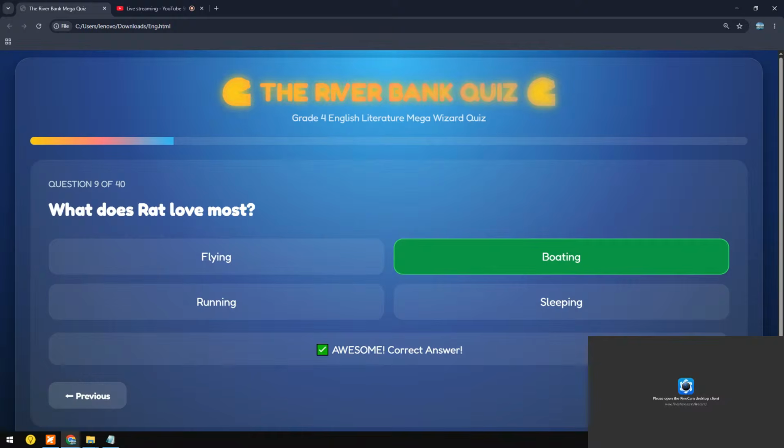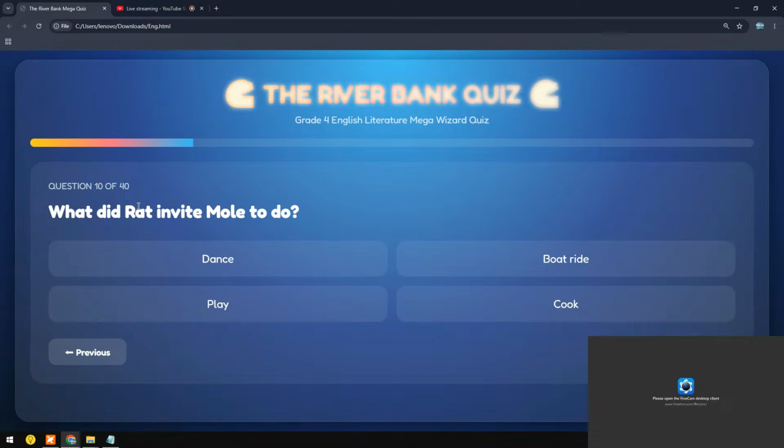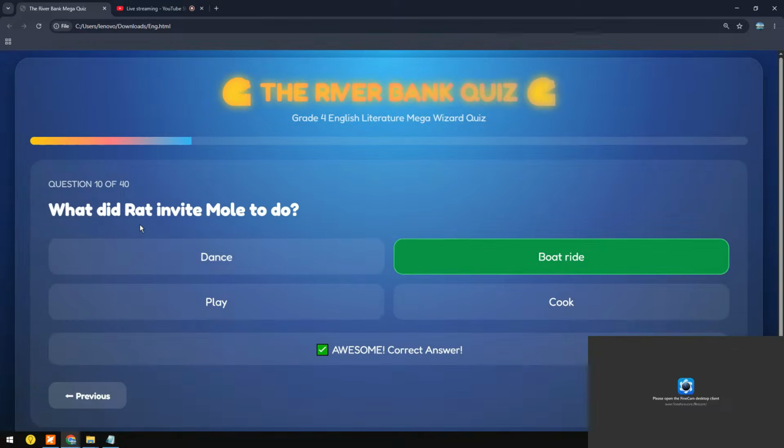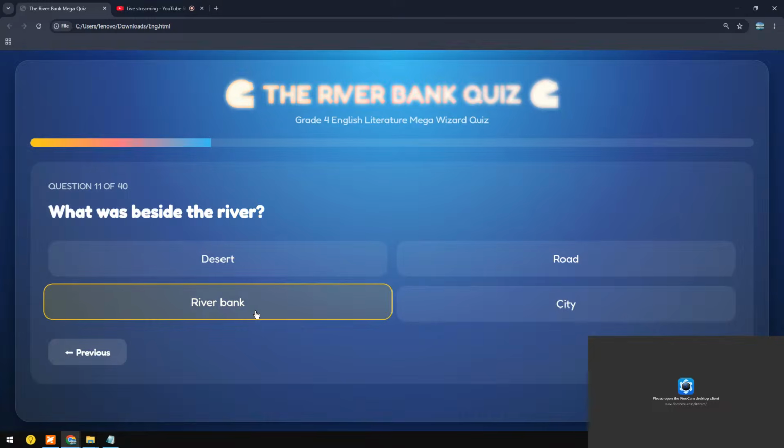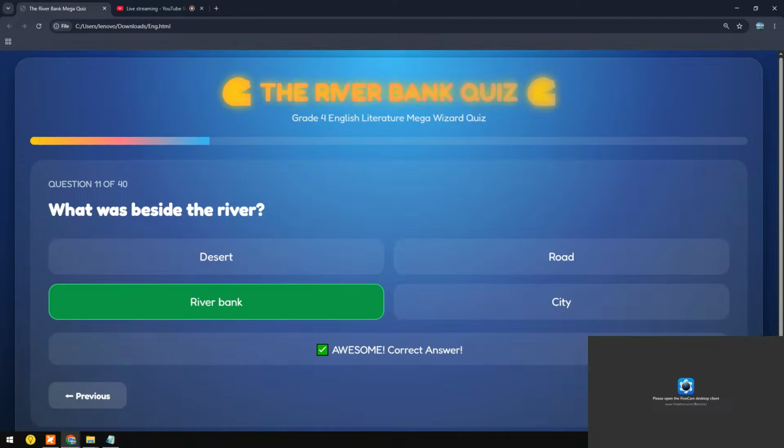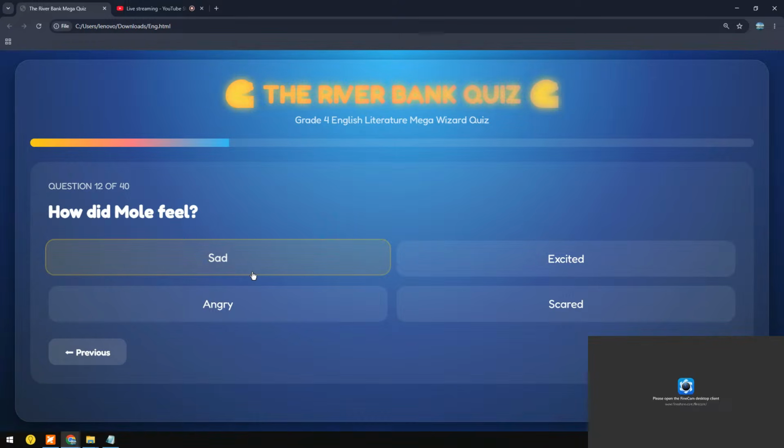That sounds good. What did Rat invite Mole to do? Boat ride, dance, play, or cook? Boat ride. Rat invited Mole for a boat ride. Okay. What was beside the river? River bank. That's correct. Next question. How did Mole feel? Excited. Yeah, he was feeling excited.